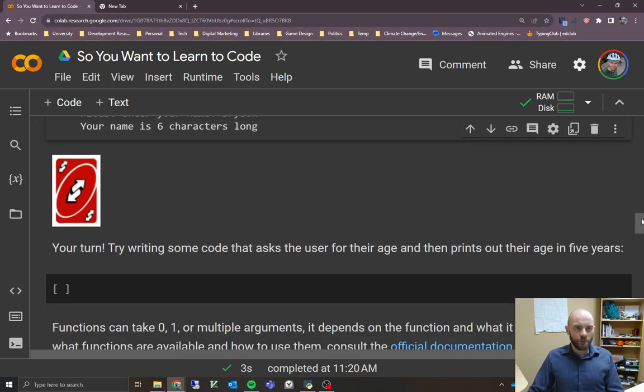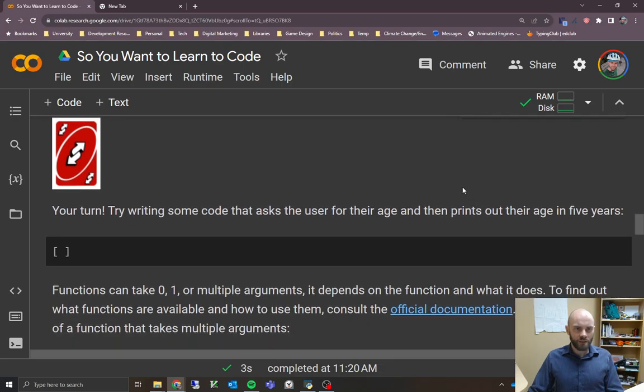Now's another chance for you to do an example. So this one is going to be a little bit more difficult, right? It's going to take multiple lines of code. So this is where you can write some code to ask a user for their age and then print out their age in 5 years. So this is going to involve that input function, and it's going to involve casting, like changing it to an integer so you can do math on it, and it's also going to involve printing that to the screen.